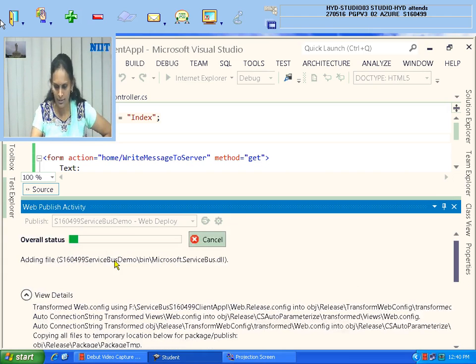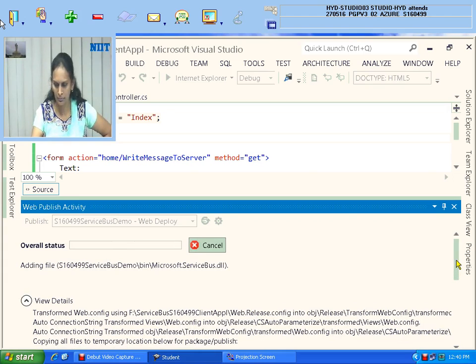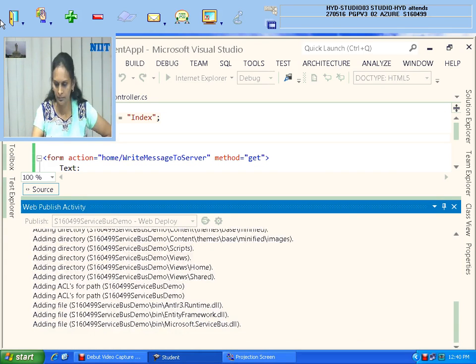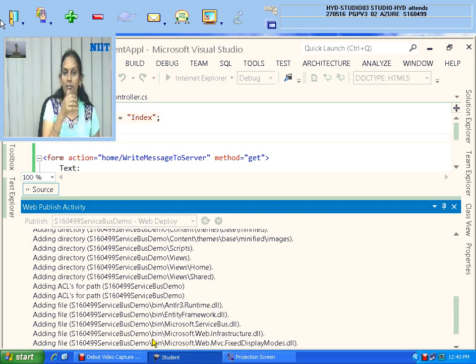Still it is running. Once it is done, how nicely it will be there. It means for the chatting application, you can access this client application. You will get one text box and one button. You type and click on that button, which will call the action method you have created.